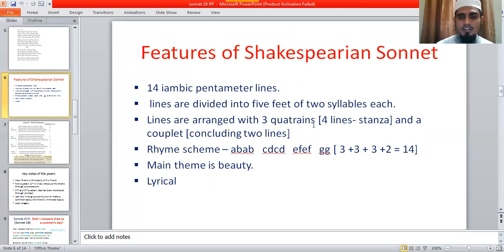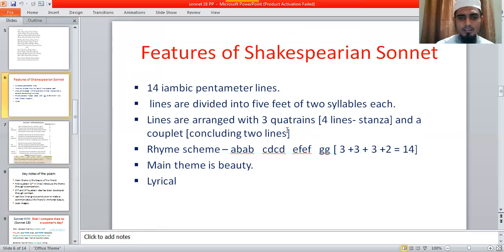Whenever a stanza is composed of four lines within iambic pentameter, it is called a quatrain. So the lines are arranged in three quatrains, three stanzas, every stanza has four lines, and a couplet. A couplet means the concluding two lines.